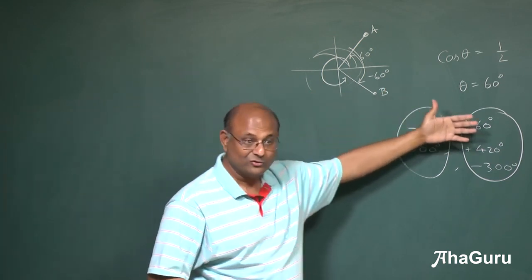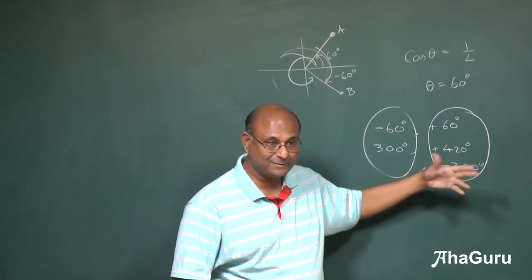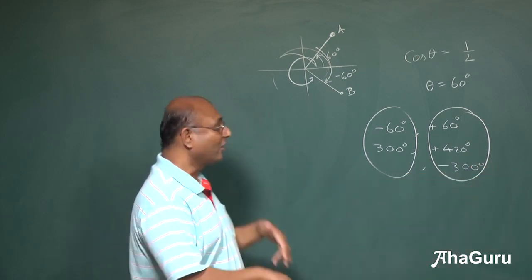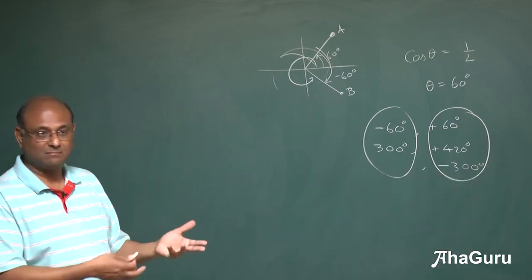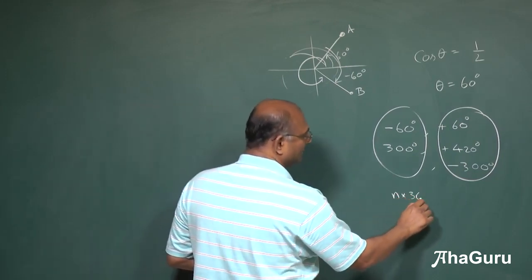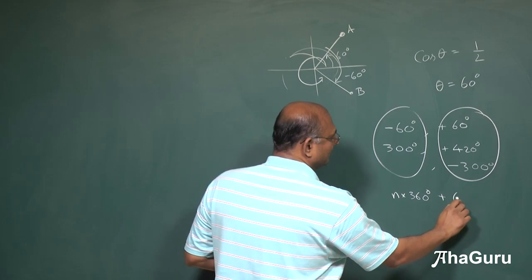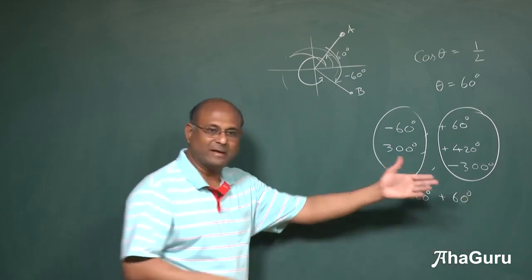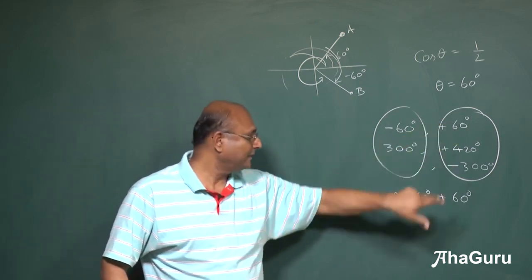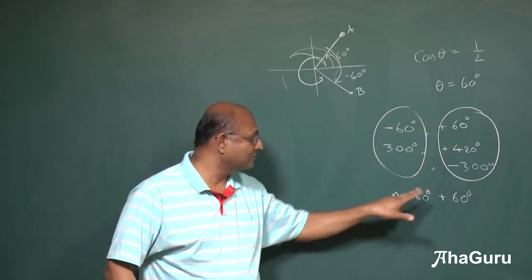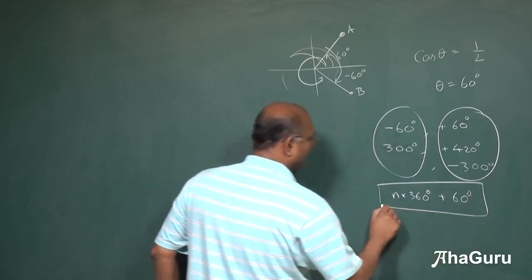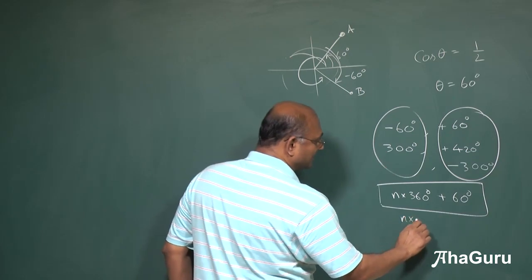This way, if you continue, you will get infinite answers. I can keep on adding plus 360, plus 360. So I can say 420 plus 360. You can always get plus 2n pi, or you can get n times 360 plus 60. Any n, plus or minus, it will work. 0 is also okay. 0 will give me 60, 1 will give me 420, minus 1 will give me minus 300. So all of these are possible answers.